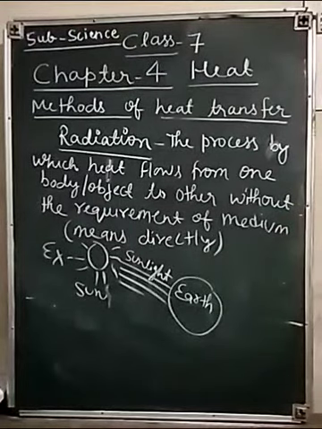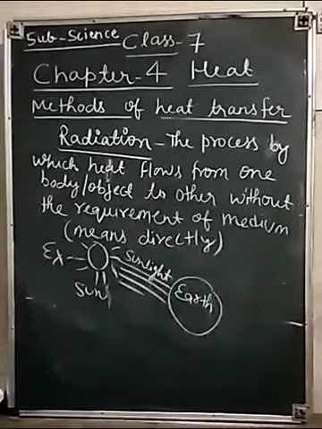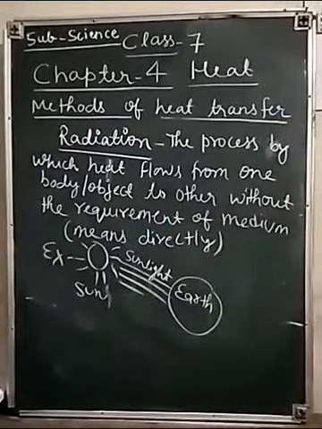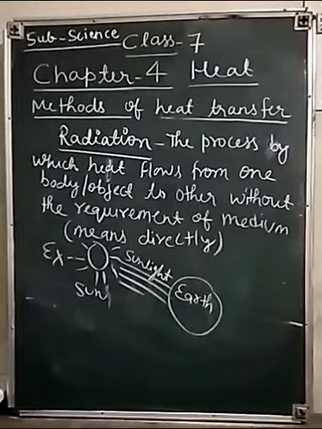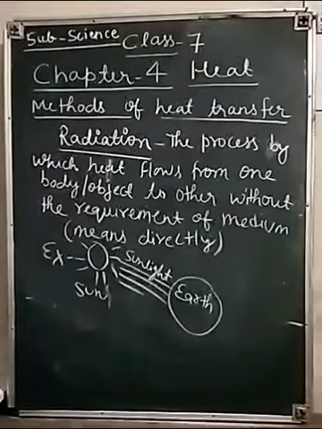Suppose when we sit in front of a room heater, we get heat by this process. A hot utensil kept away from the flame cools down as it transfers heat to the surroundings by radiation. Our body also gives heat to the surroundings and receives heat from the surroundings by radiation. Children, all hotter bodies radiate heat.